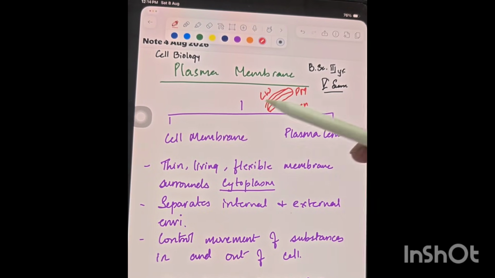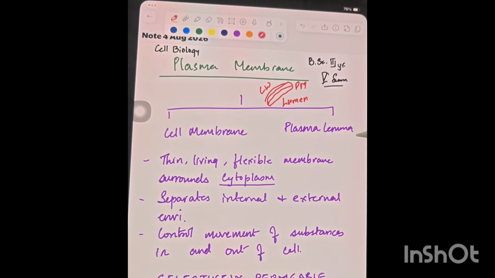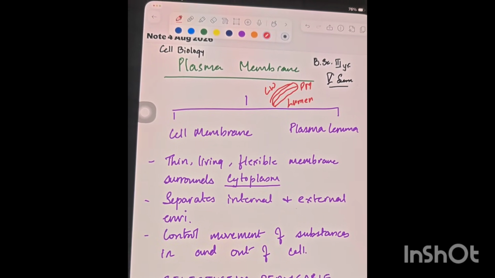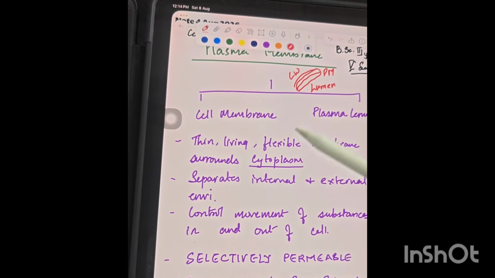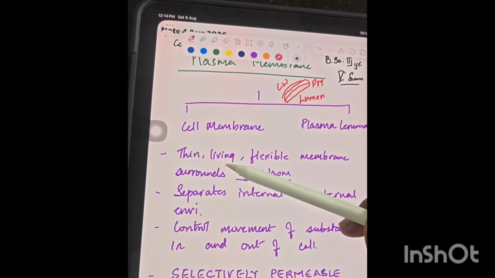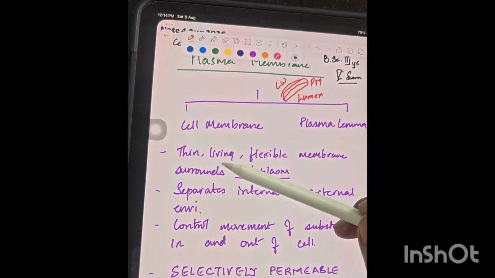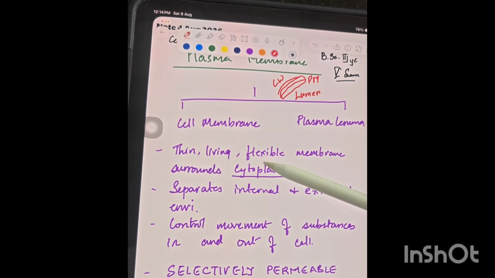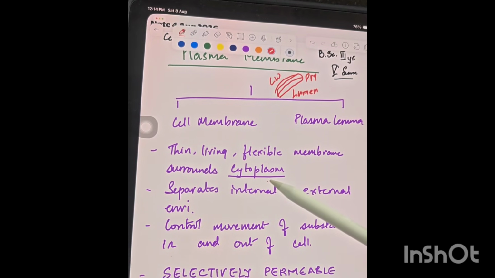Okay, so the plasma membrane is also named the cell membrane or plasma lemma. Structurally, there are certain basic characters of the plasma membrane. It is a thin living wall, as the cell wall is a non-living one, it is a living one. Then it is flexible, and this membrane surrounds the cytoplasm.